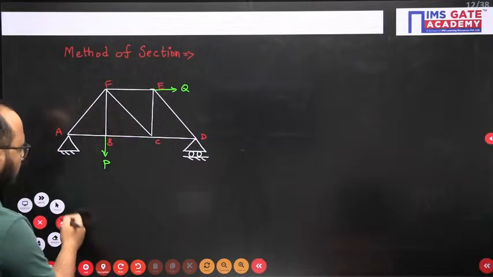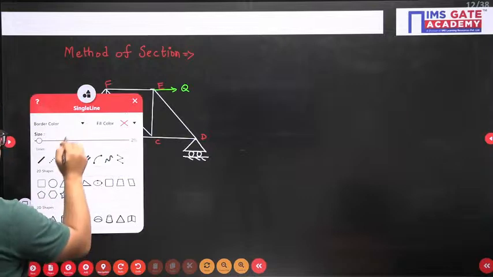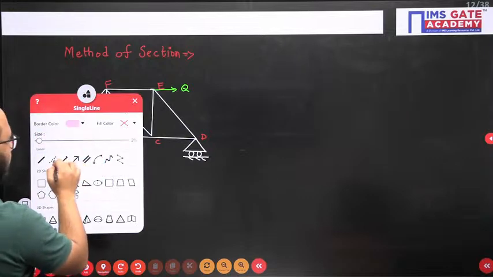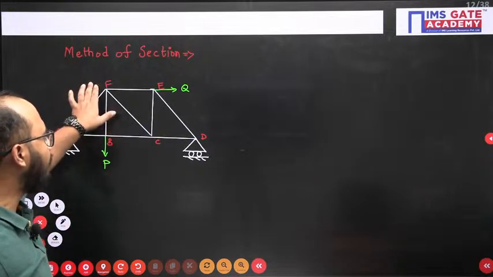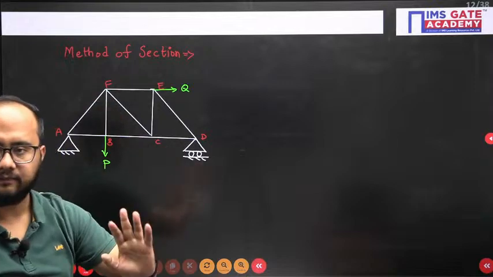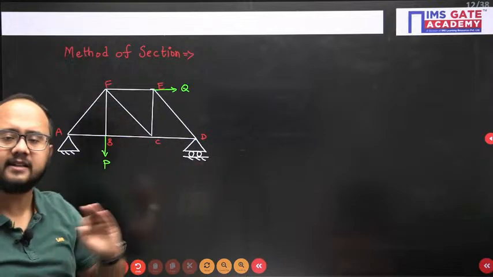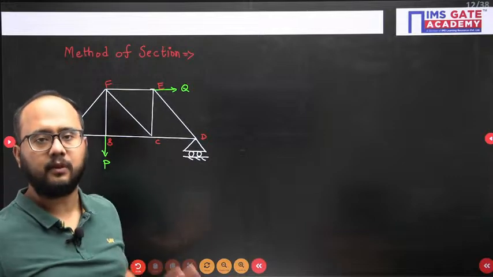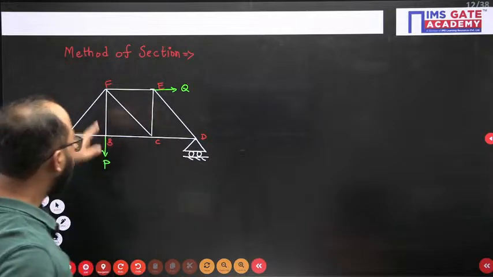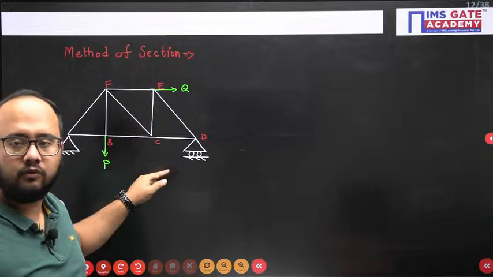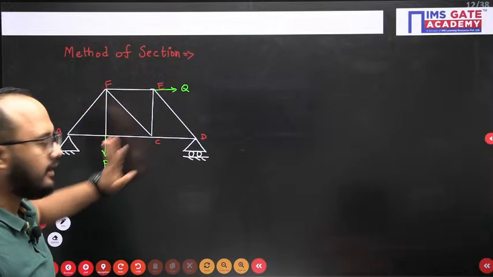Now, how to solve this kind of problem with the method of section? That is a very important question here. Let's suppose they are asking for the force in member FC. For example, I am taking one simple case here. From that simple case, you can solve any problem. Now please focus here: force in member FC you want to find out.